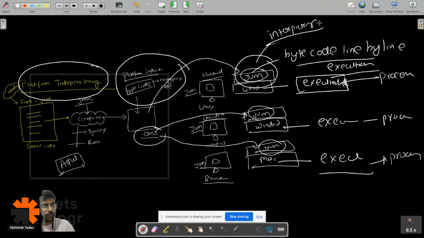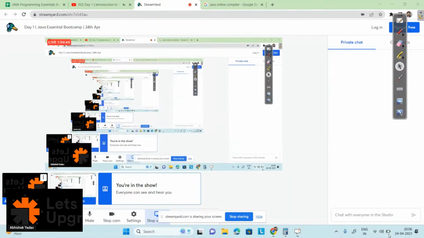How will we apply JVM to the dot class? I'm coming to that part also. How we can install JVM and how this dot class file will go to the JVM, we will be seeing that here, right? So what you have to do is save that dot java file, right?